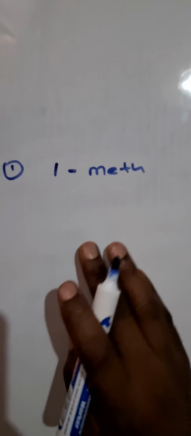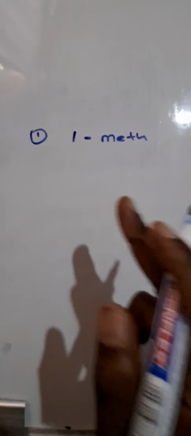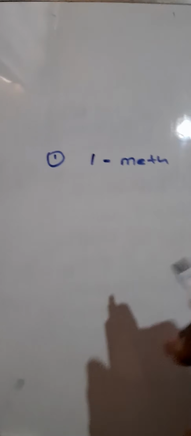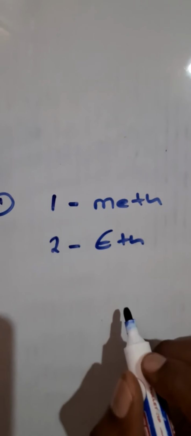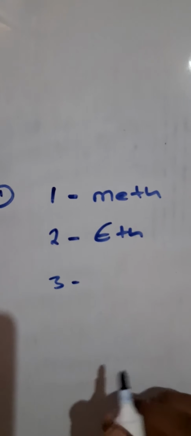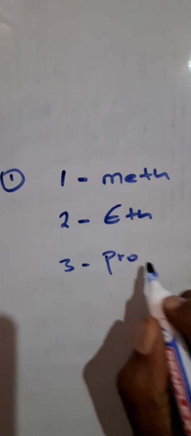If a molecule has one carbon atom, we call it a meth. Hope this is clear. It simply means this molecule consists of one carbon atom, right? If the molecule consists of two carbon atoms, we call it an eth. If it consists of three carbon atoms, we call it a prop.